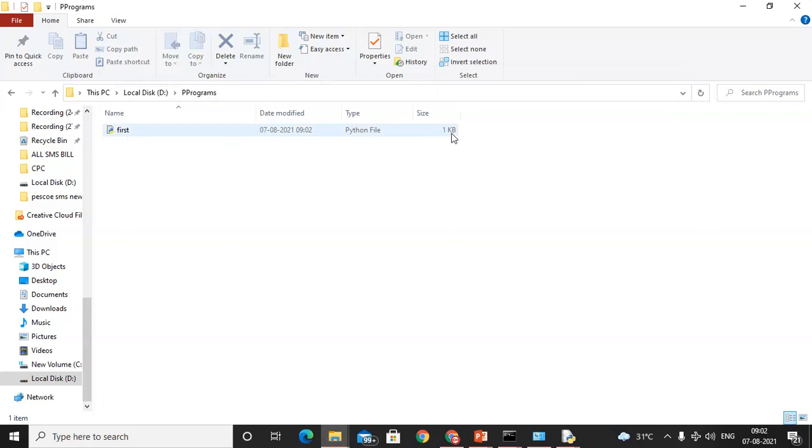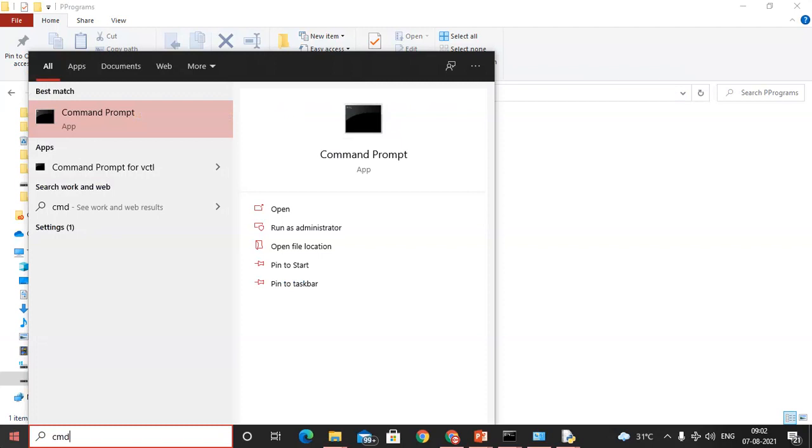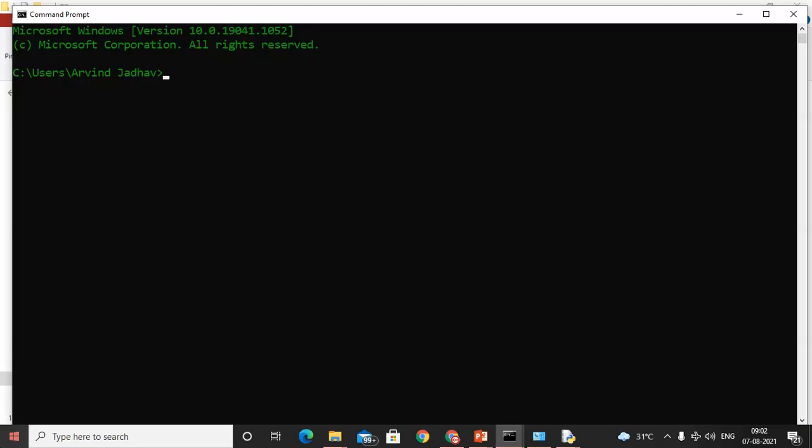I cannot execute that file by using IDLE tool. Why? Because IDLE tool is separate. Right now I want to execute this file by using a command prompt. I will execute. Just open the command. This one is a command prompt. Now I have to execute. File कहाँ है? D drive पे. आप कहाँ हो? C drive पे. Just we need to change that information.